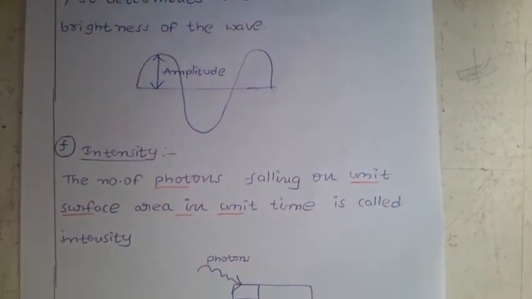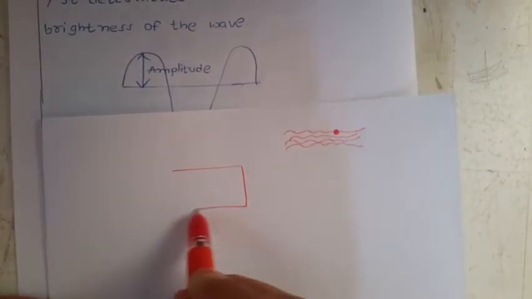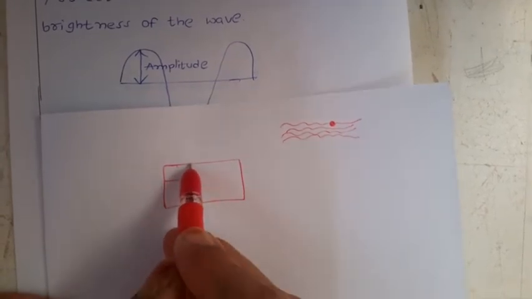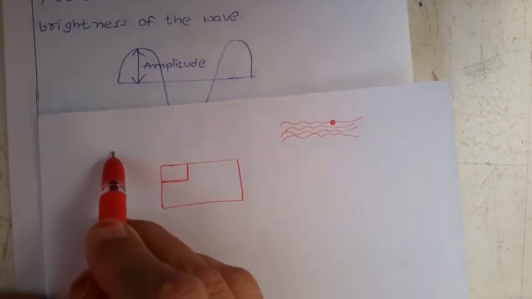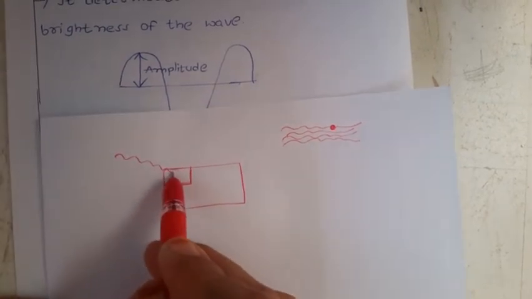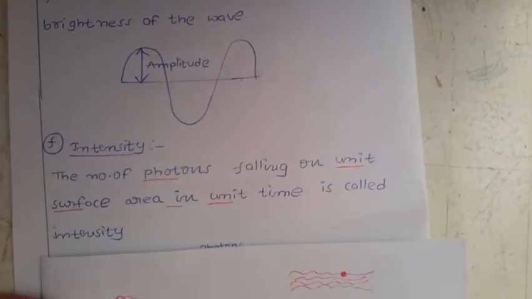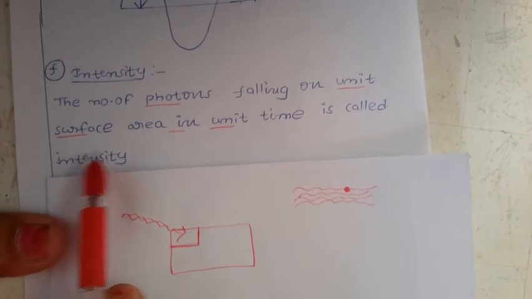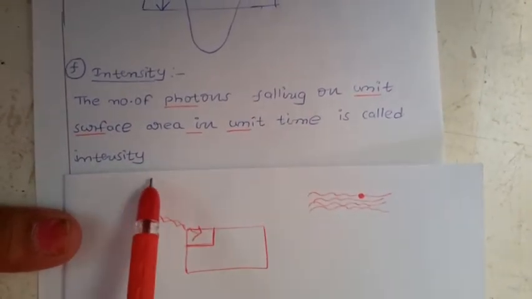Here, for example, I am taking one surface area, and in that, one unit surface area. I am focusing only on this surface area. In per unit time, some photons fall here. So the definition is: the number of photons falling on unit surface area in unit time is called intensity.